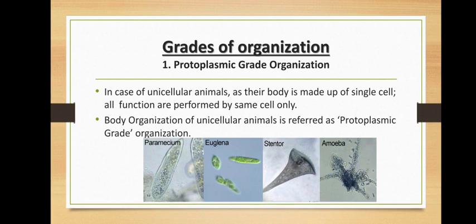It is the colorless material comprising the living part of a cell, including the cytoplasm, nucleus, and other organelles. Followed? So it includes cytoplasm as well as nucleoplasm and other organelles. That is called as protoplasm. Okay. You can write down the examples: paramecium, euglena, stentor, and amoeba.